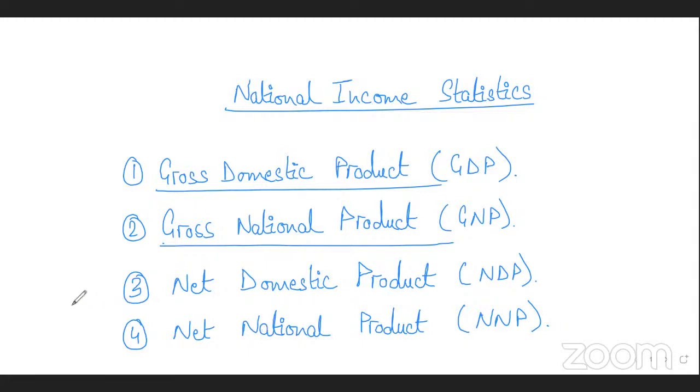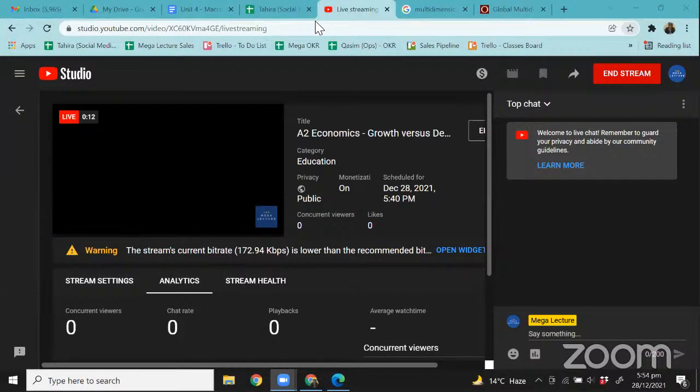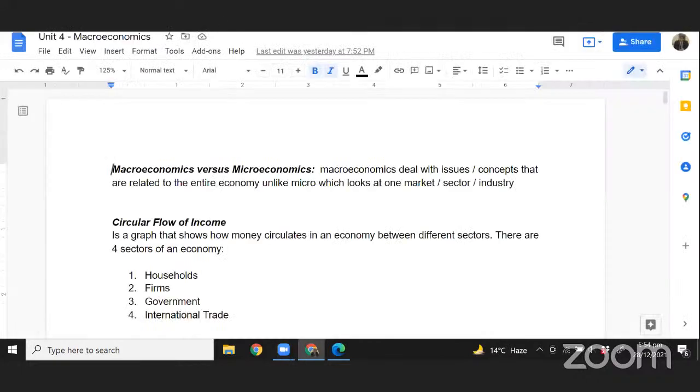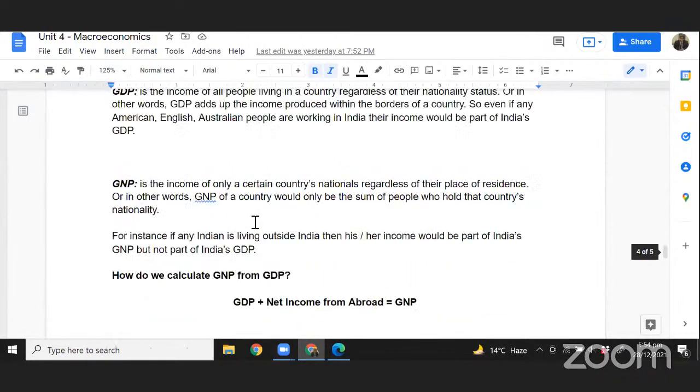And I did tell you, why do we subtract depreciation? Because net measures are a more realistic estimate. How are they more realistic? Because we did talk about this, that depreciation is the amount of money that has to be spent on replacing the worn out assets. Depreciation is the wear and tear of assets.